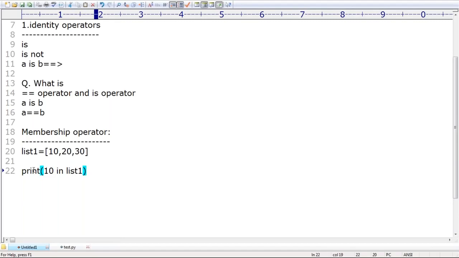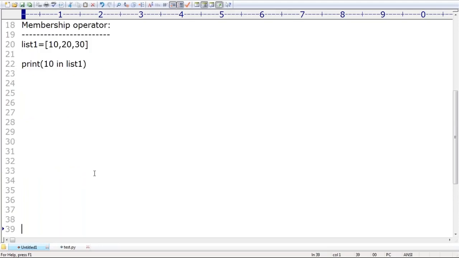So to check whether the given object is a member of a given sequence or not, where a sequence is nothing but either a string or a list or anything, for that purpose we are going to use the membership operator. Are you able to understand? That's all. Now take very special care.